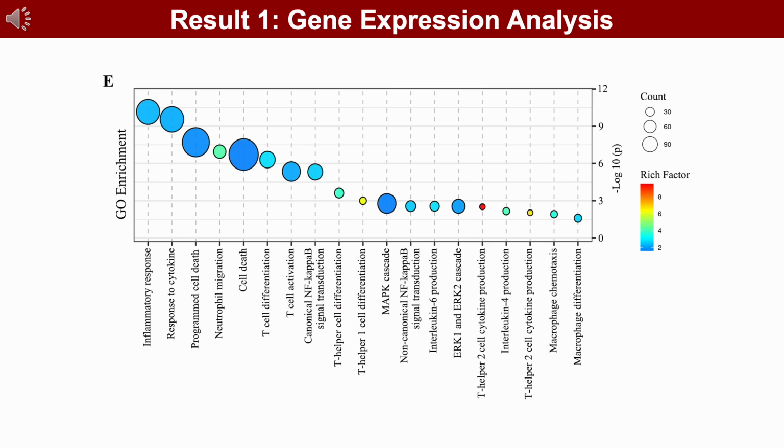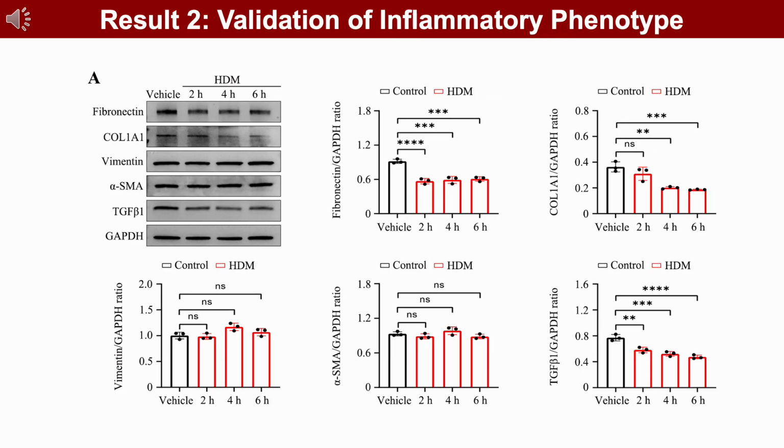These findings suggest that early-stage bronchial fibroblasts under HDM stimulation are also involved in the development of asthma-related airway inflammation. Western blot analysis revealed that HDM stimulation did not alter the expression of vimentin or alpha-SMA in bronchial fibroblasts. However, the levels of fibronectin, COL1A1, and TGF-beta1 were significantly reduced.